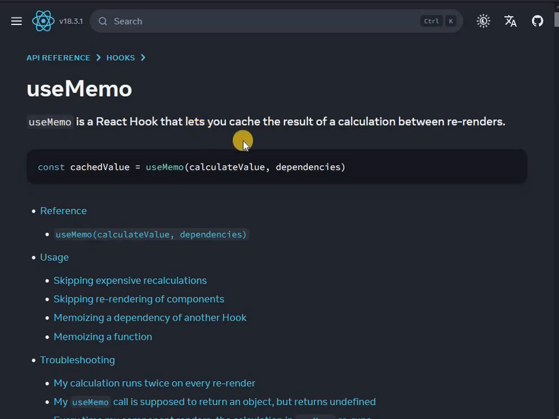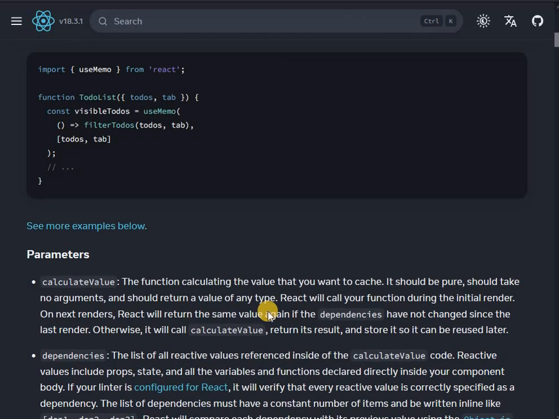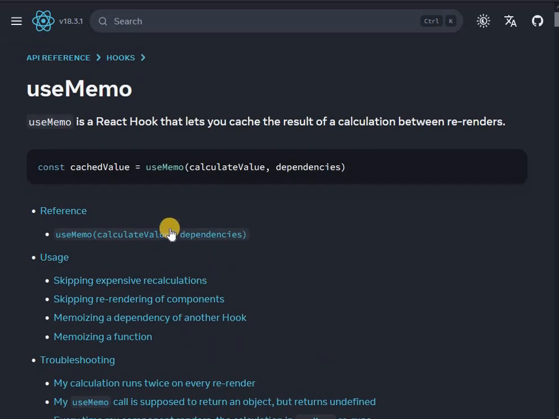Anyways, here in the React documentation, use memo is a React hook that lets you cache the result of a calculation between re-renders. Its usage is skipping expensive recalculations that do not change and skipping re-rendering of components. Now this use memo hook is used for optimizations.